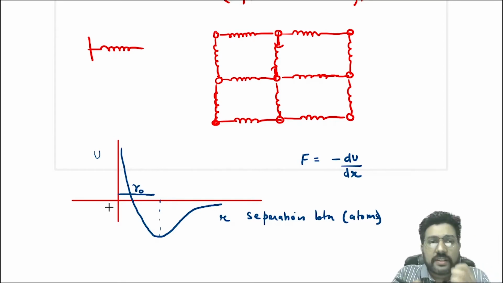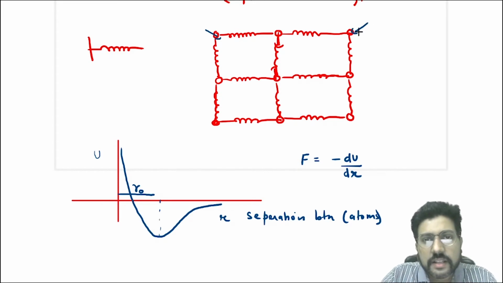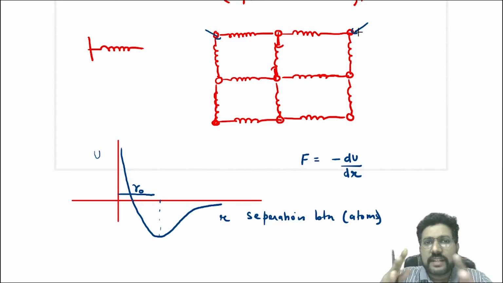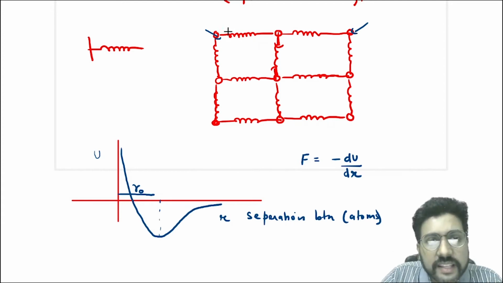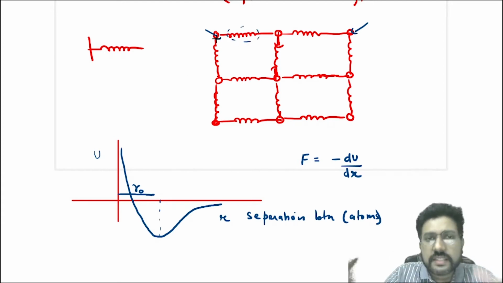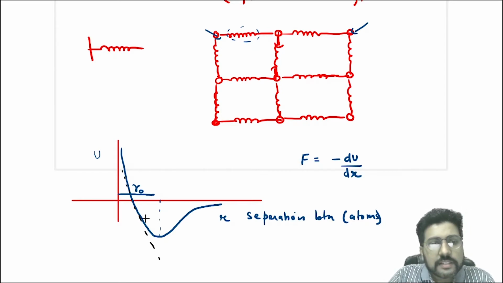Okay, but suppose now you are deforming it. Suppose you are compressing it from this side and this side, so you are compressing the object. If you are compressing the object, the distance decreases, right? So the distance becomes less than the equilibrium separation. In this case you see that the slope is negative.